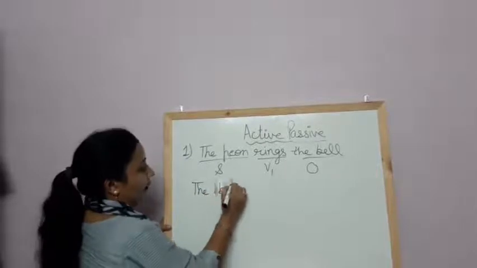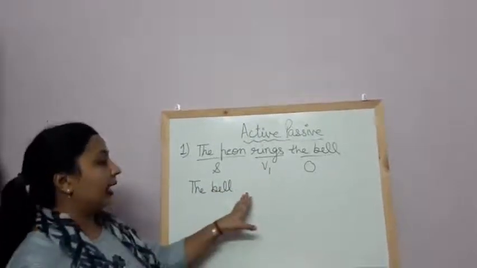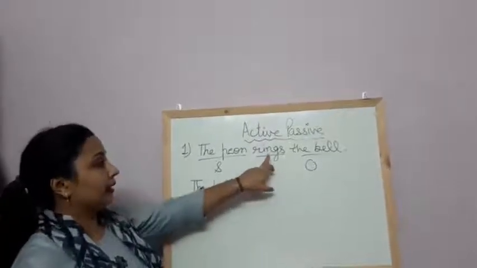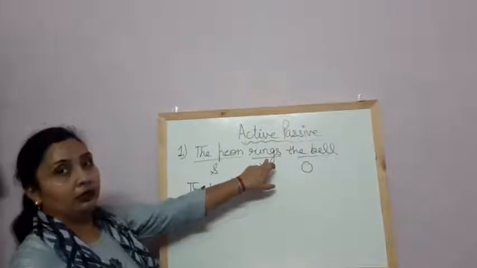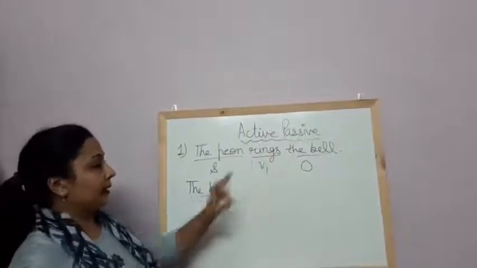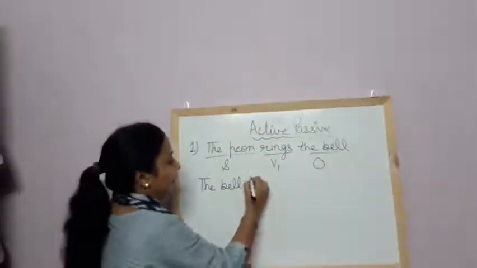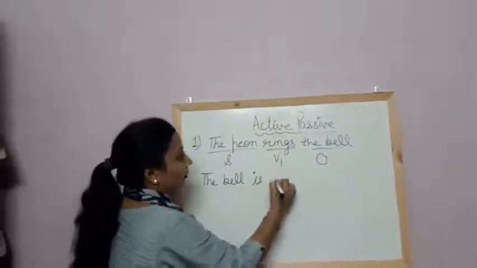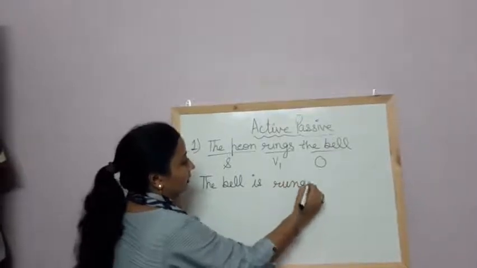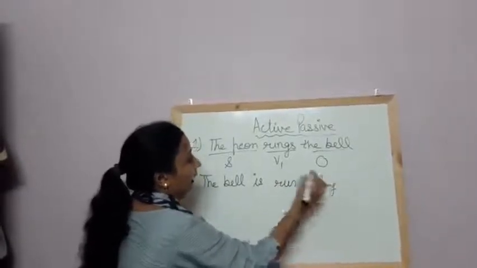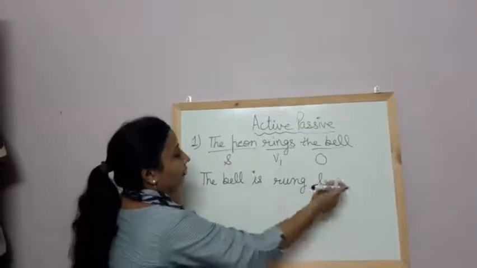The bell. Now we will add a helping verb. If we are having a sentence in the first form of the verb, meaning simple present tense, then we will add is, am, are. The bell is, third form of the verb, rung, then add the preposition by, then the subject.